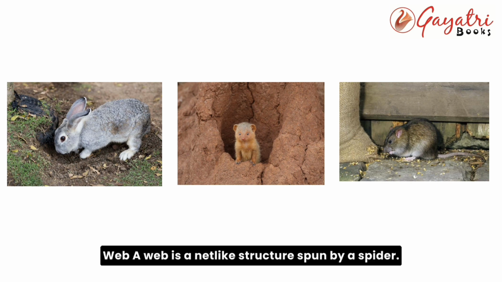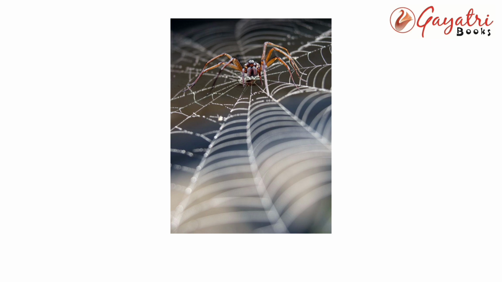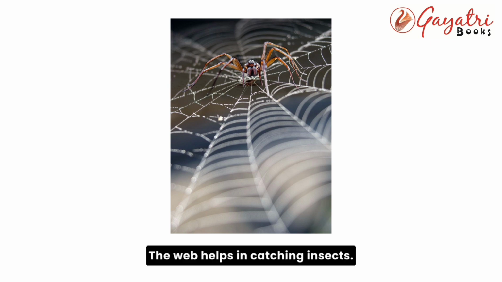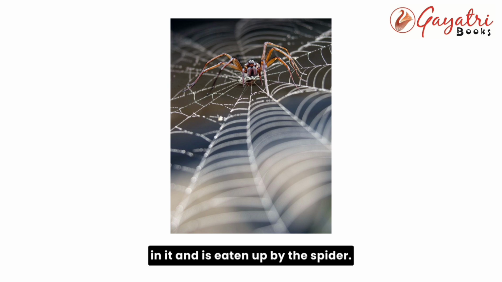Web. A web is a net-like structure, spun by a spider. The web helps in catching insects. When an insect flies into the web, it gets caught in it and is eaten up by the spider.